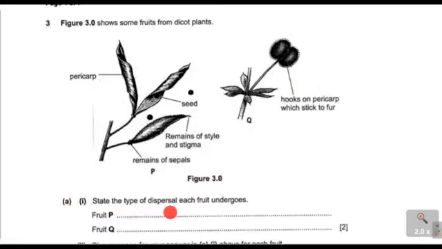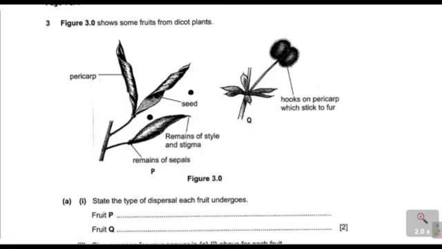State the type of dispersal each fruit undergoes. So what is the type of dispersal that fruit P undergoes and fruit Q? First of all, we have to understand the meaning of the term dispersal. Dispersal is just the scattering of seeds away from the parent plant to other places. So fruit P undergoes the type of dispersal called self-dispersal, and fruit Q undergoes the type of dispersal that is called animal dispersal.